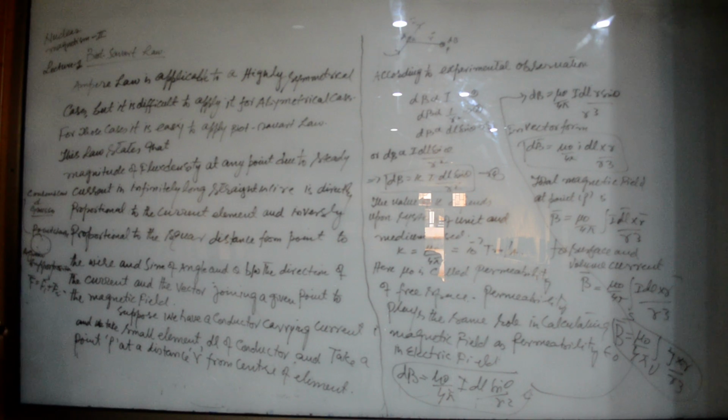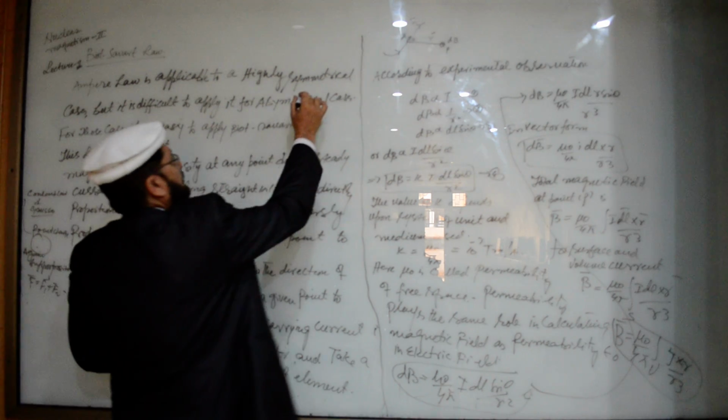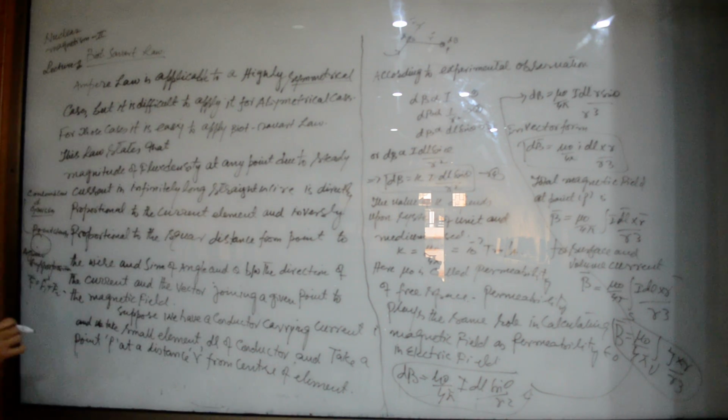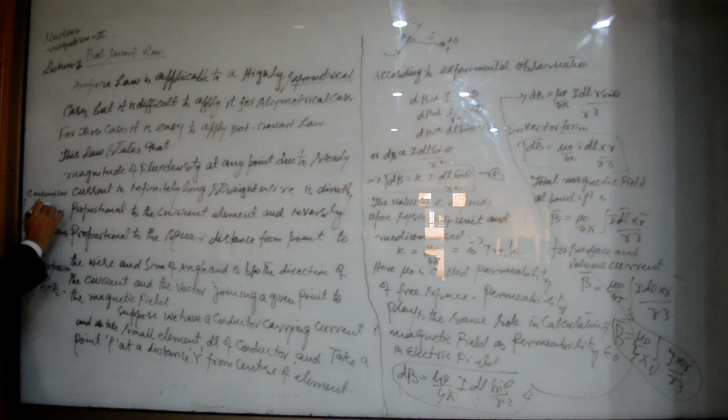So, if there is a symmetric charge distribution, for example, symmetrical, if there is high symmetry involved, then instead of Coulomb law we use Gauss's law.